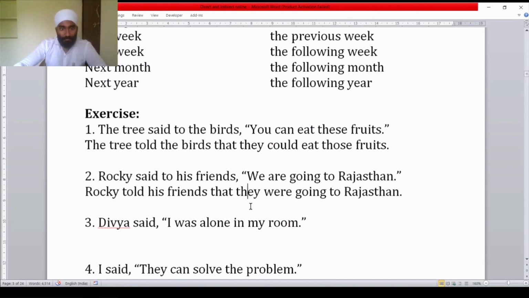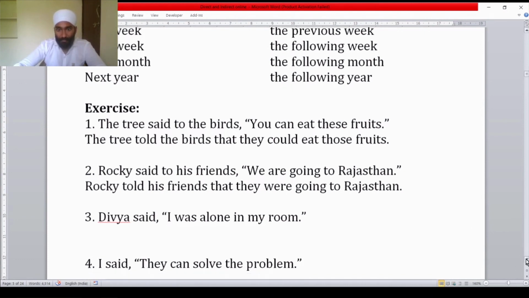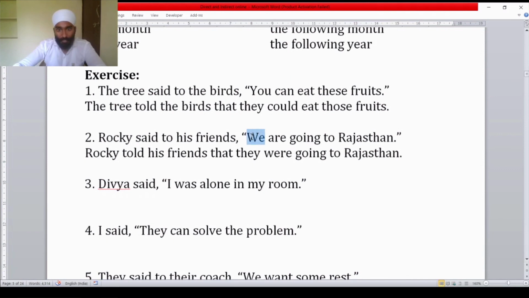Here "I am going to Rajasthan" is not there. If "I am going to Rajasthan" comes, you have to use he was going to Rajasthan. If instead of Rocky any girl's name comes, I will become she. She was going to Rajasthan. But here a third person pronoun we have used representing this Rocky. And here this pronoun is in plural form. This is why the plural form they we have used.